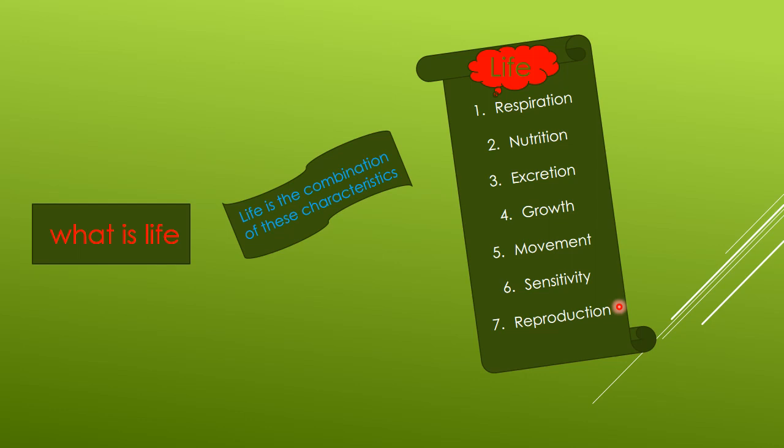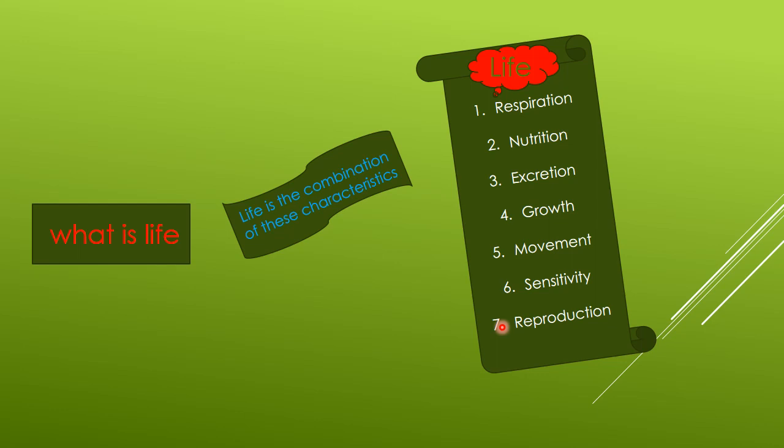These six features, which are respiration, nutrition, excretion, growth, movement, and sensitivity, are vital for the survival of any living organism. But the last characteristic, which is reproduction, is not vital for the survival of any organism, but it is vital for the survival or continuity of the generation or race.